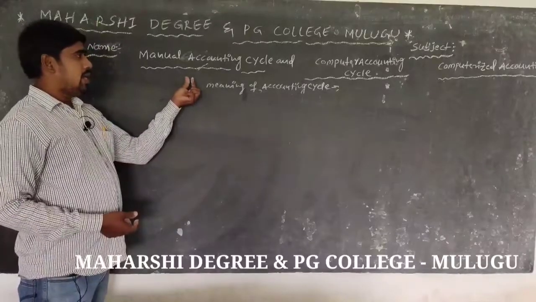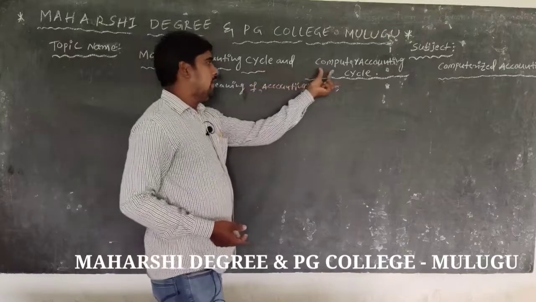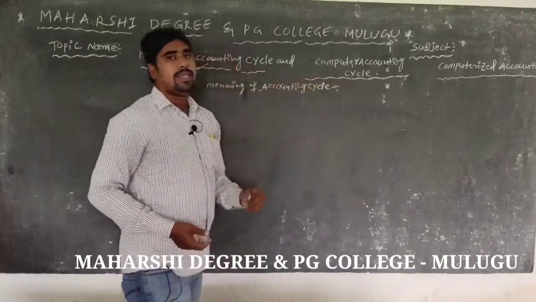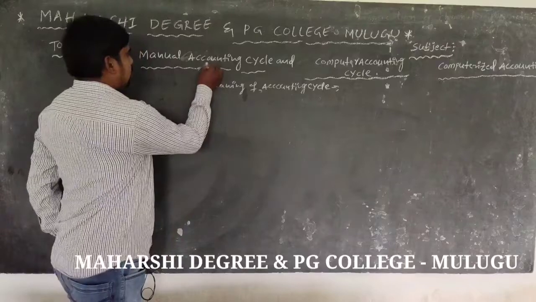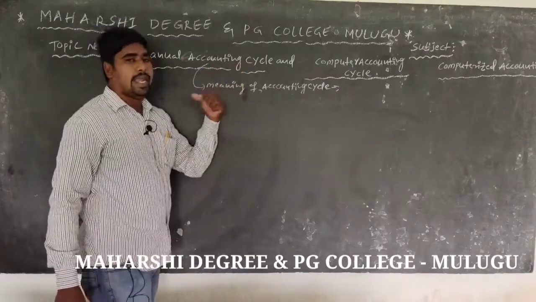Discussing that topic: manual accounting cycle and computer accounting cycle. First of all, the meaning of accounting cycle.